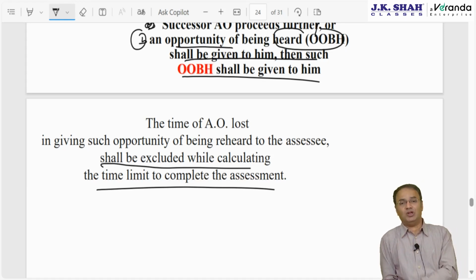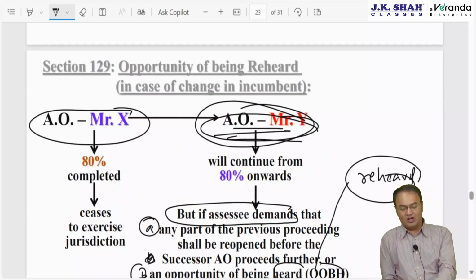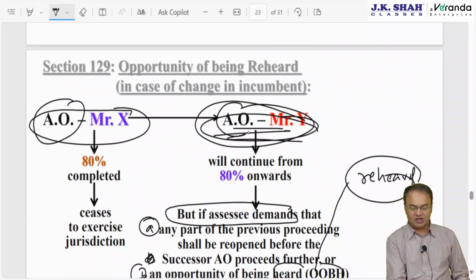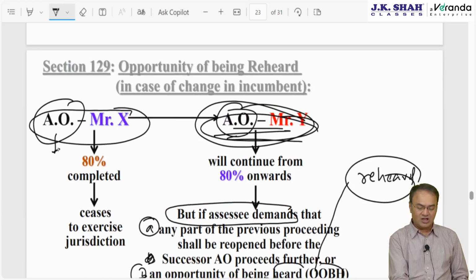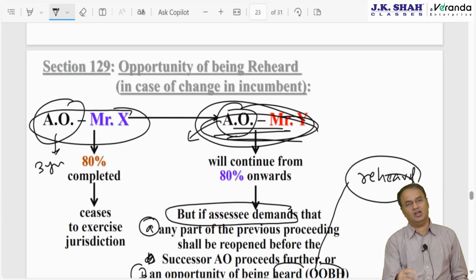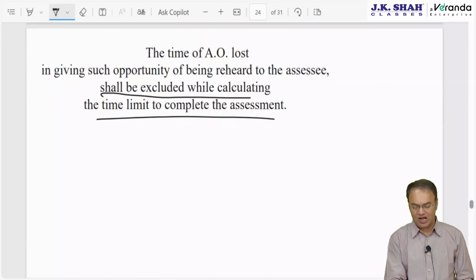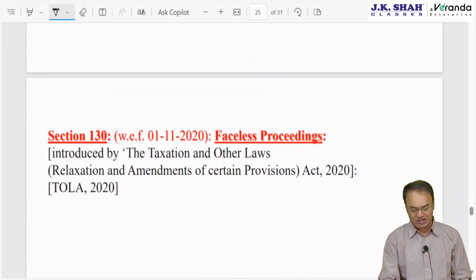I myself had a bad experience of this. One of the CIT appeal is also an income tax authority. He got changed, succeeded by another officer. The earlier CIT appeal had already consumed my 3 years. The new CIT appeal contacted us. We took the opportunity. We said okay, we would like to be reheard. I thought it would take one session, one hearing. It took me 3 months to explain to him what the matter is. He took 3 months of time. This happens. Then that much extra time will be given to that CIT appeal.